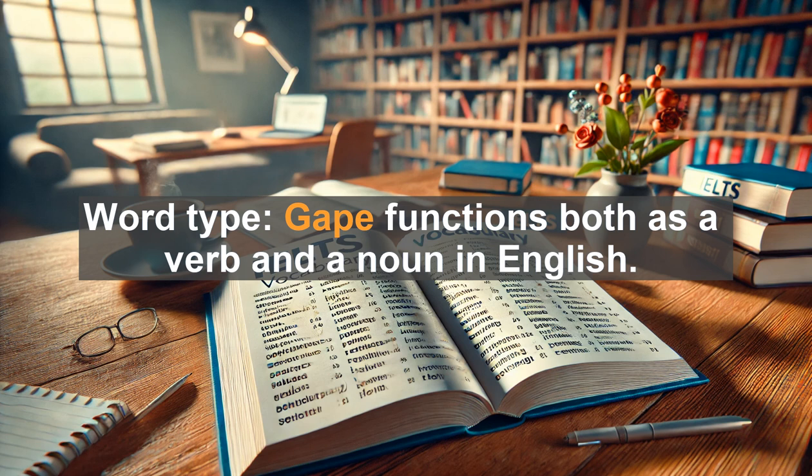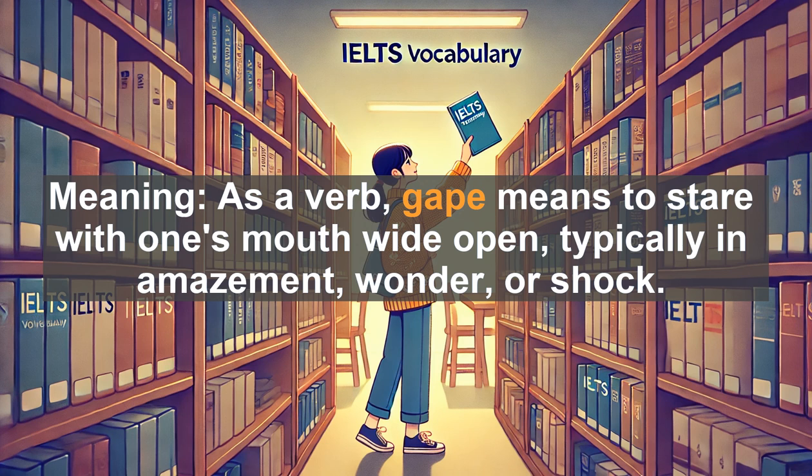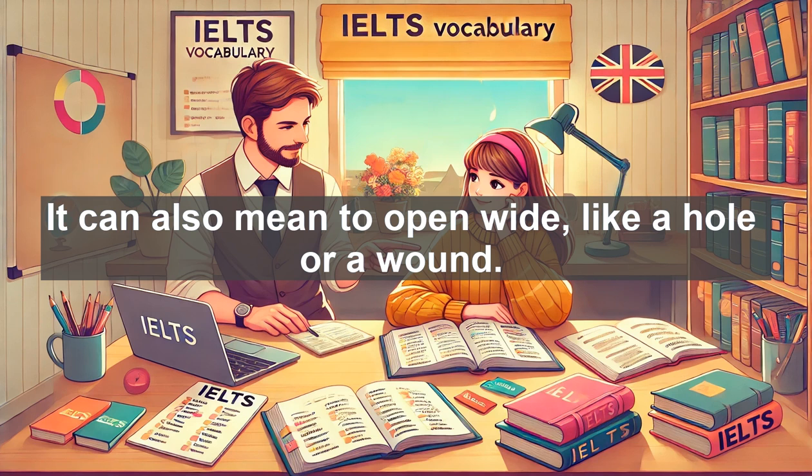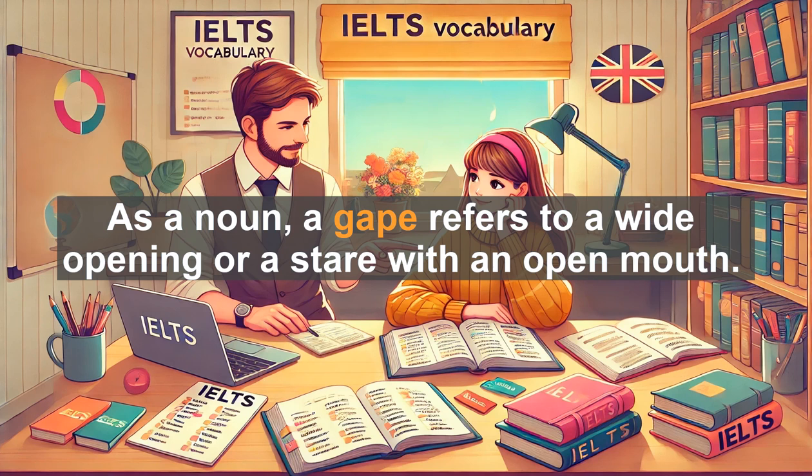Word type. Gape functions both as a verb and a noun in English. Meaning. As a verb, gape means to stare with one's mouth wide open, typically in amazement, wonder, or shock. It can also mean to open wide, like a hole or a wound. As a noun, a gape refers to a wide opening or a stare with an open mouth.